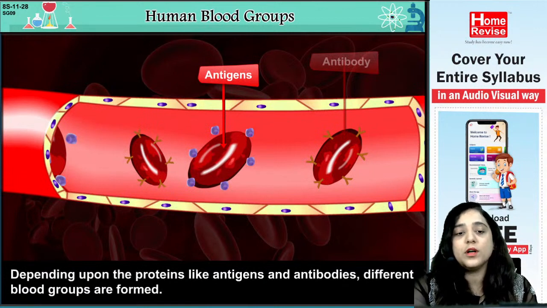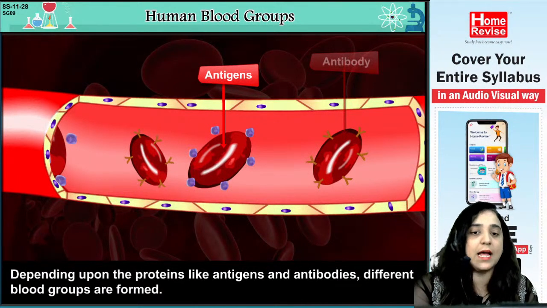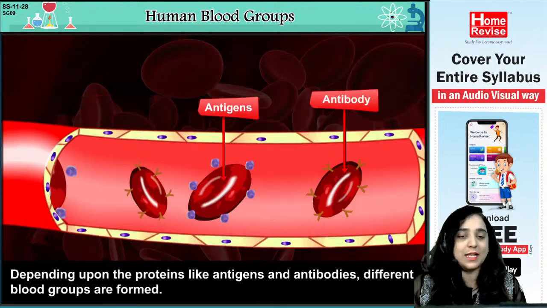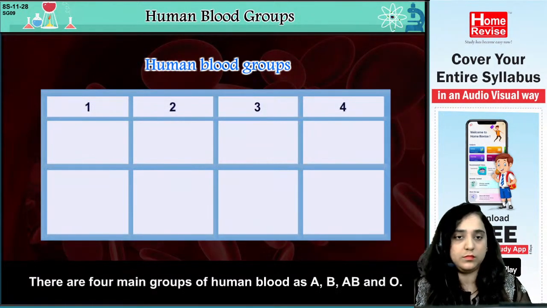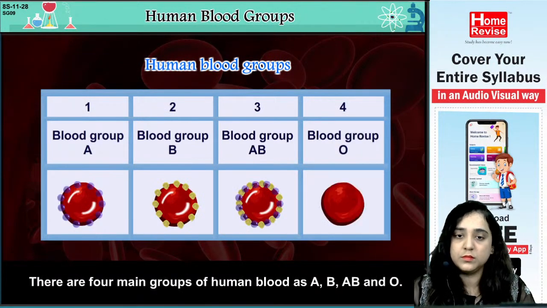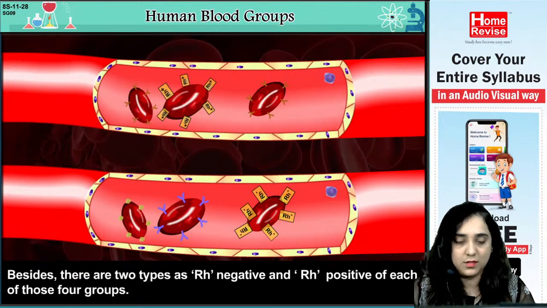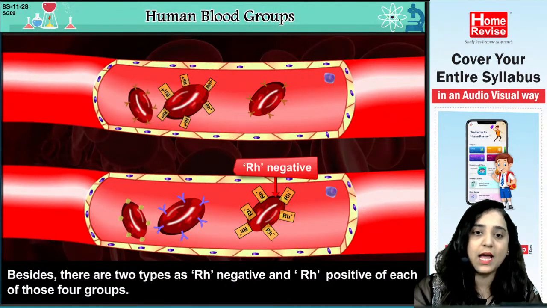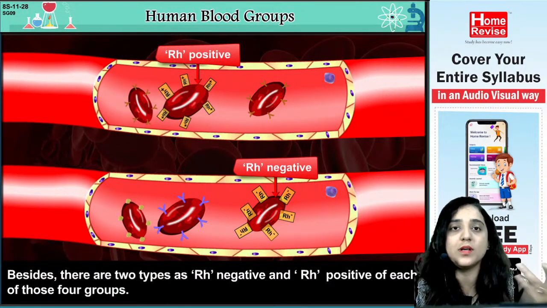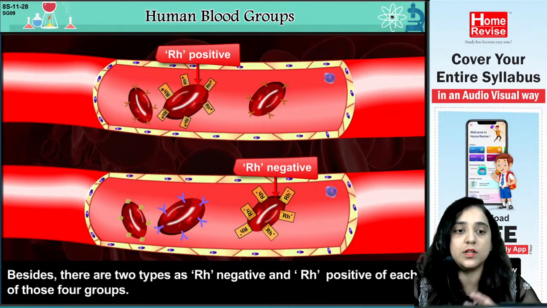Now, which blood groups are there? Let's see. There are four main groups of human blood: A, B, AB, and O. Besides, there are two types of Rh: Rh positive and Rh negative. As we say, O positive, O negative, A positive, A negative.